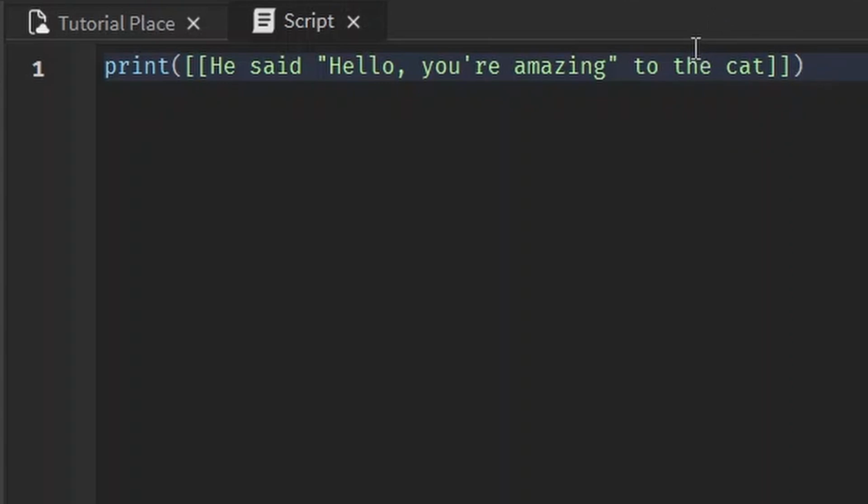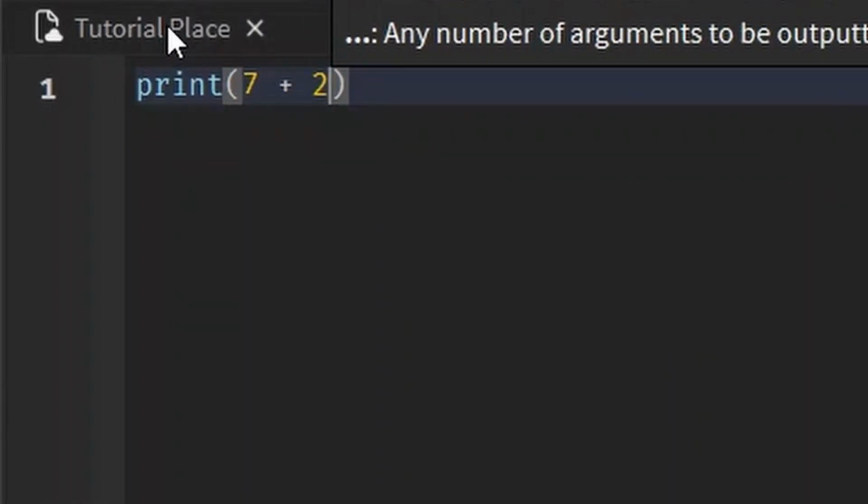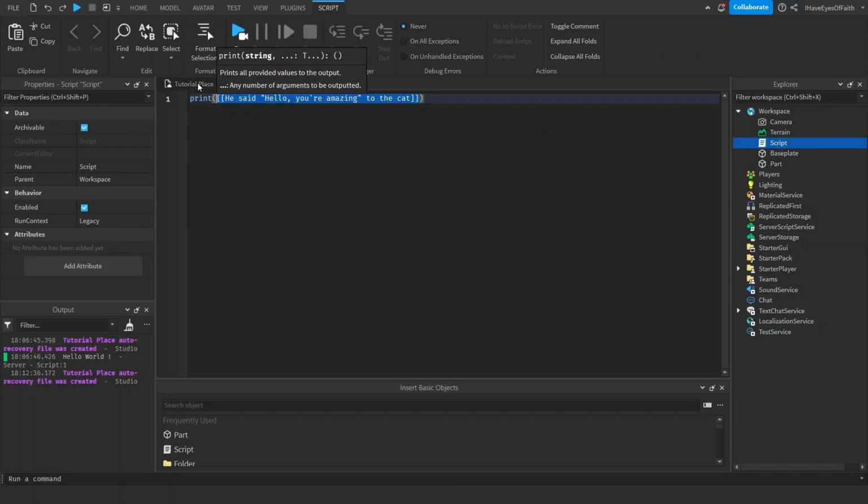Strings are used for properties such as names, and we also use strings whenever we print something. And even when we print numbers like 7 plus 2, remember we did that? Behind the scenes, it gets converted to the string after the calculations are done. So I'm not lying, okay? It just gets converted into a string. If you come from another programming language, this is a big relief, right? Lua is pretty cool.